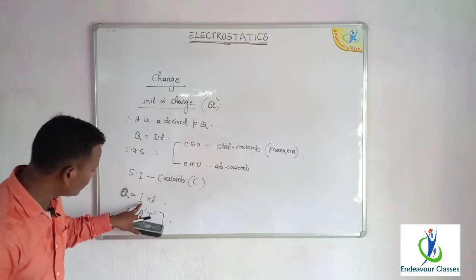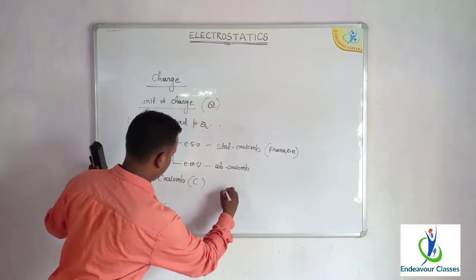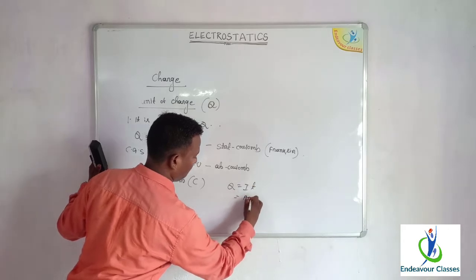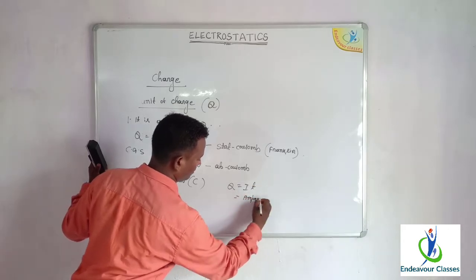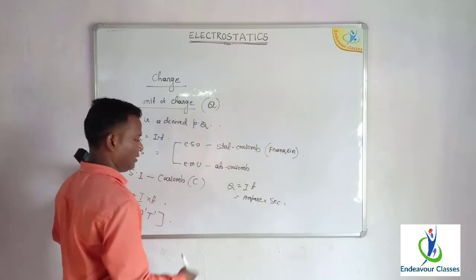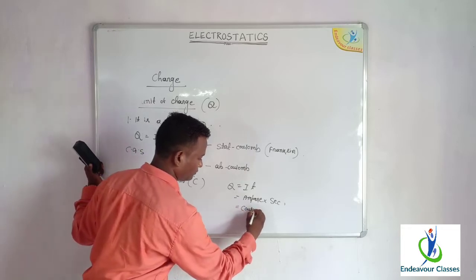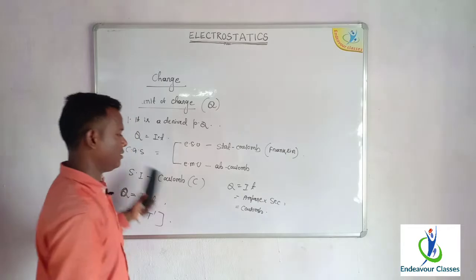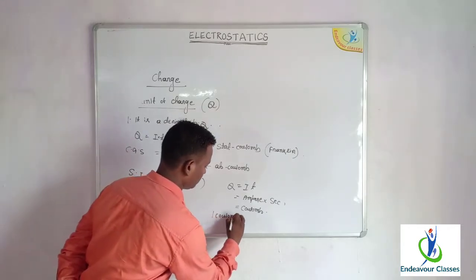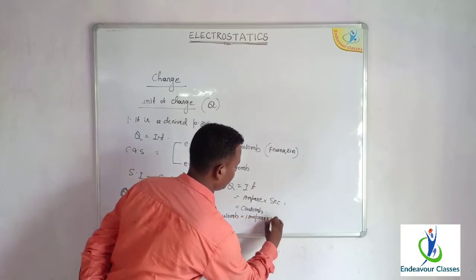Putting in the SI units, the unit of current is ampere and the unit of time is second. So Q will be ampere into second, which is nothing but coulomb. So 1 coulomb is equal to 1 ampere into 1 second.